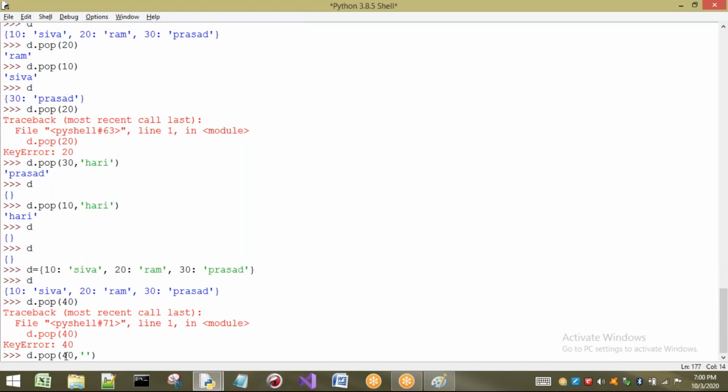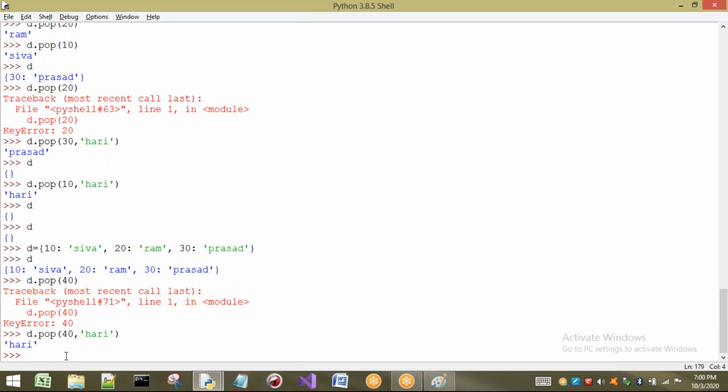I will write here, Hari, for example. Then if I execute this statement, we are not going to get any error, we are just going to get the default value. That means if you are going to pop a key which is not present, if I write 40 here, is it present in our dictionary? No. So generally we will get an error. If you don't want an error, we just have to pass the default value.